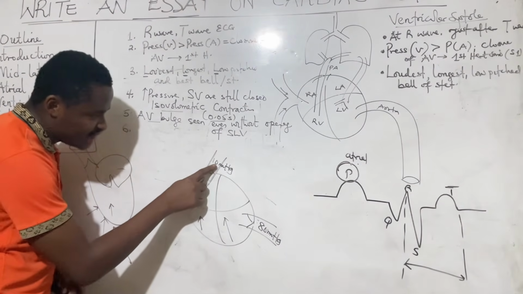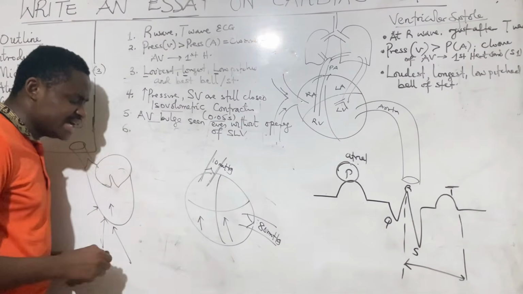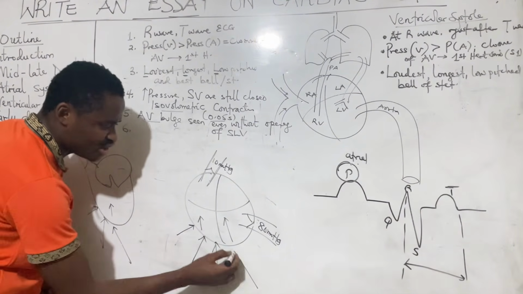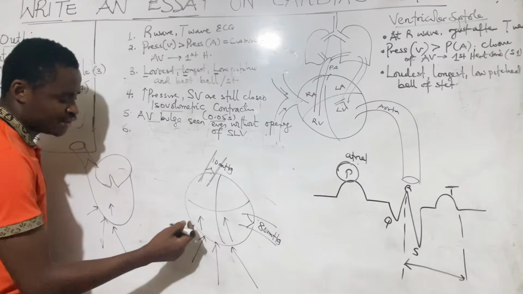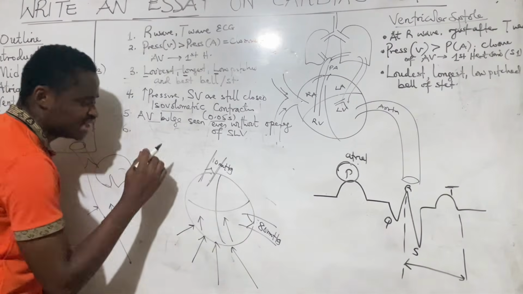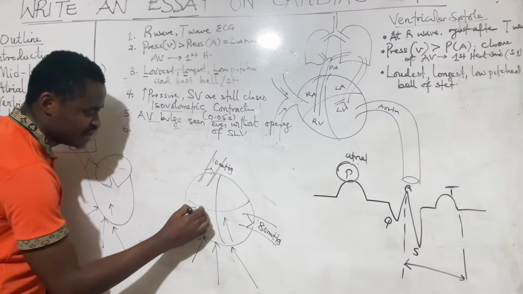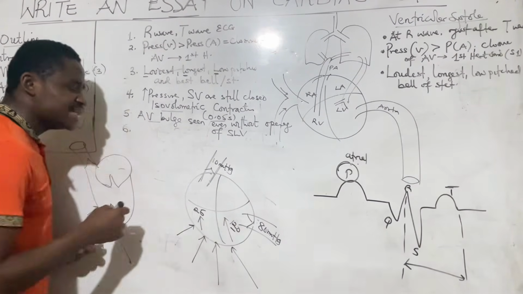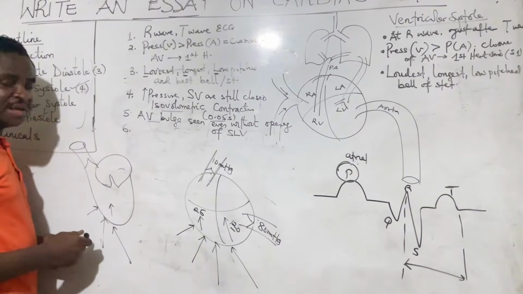Since these valves are still closed and the pressure is 10 here and 80 there, we increase contraction so much that the pressure generated here will increase. So we're going to have a pressure in the right ventricle of about 25 at the end of the day, and the pressure in the left ventricle of about 120. It is these pressures that are able to forcefully open the semilunar valve.